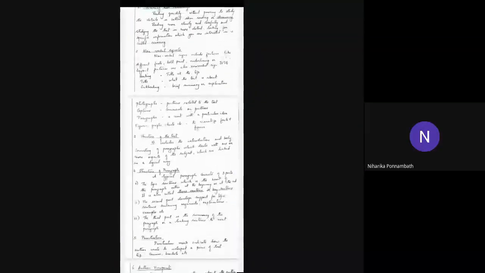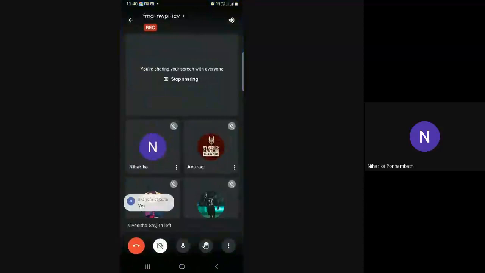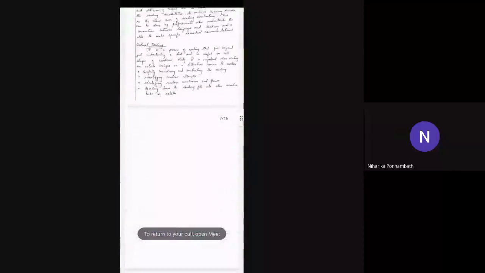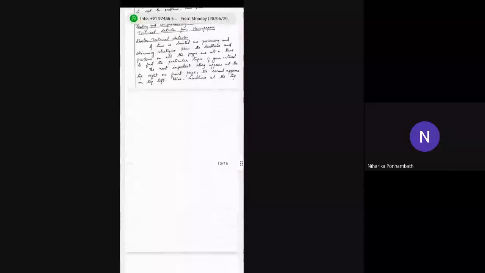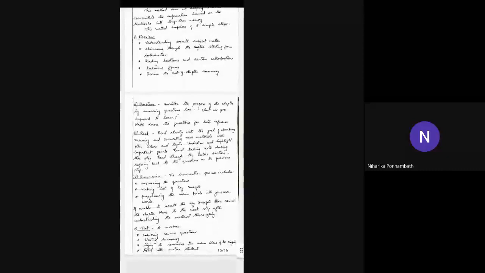Can you see the screen now? Okay. Can you see the PQRST method? I think someone should unmute and answer. Okay, I can't see the screen.